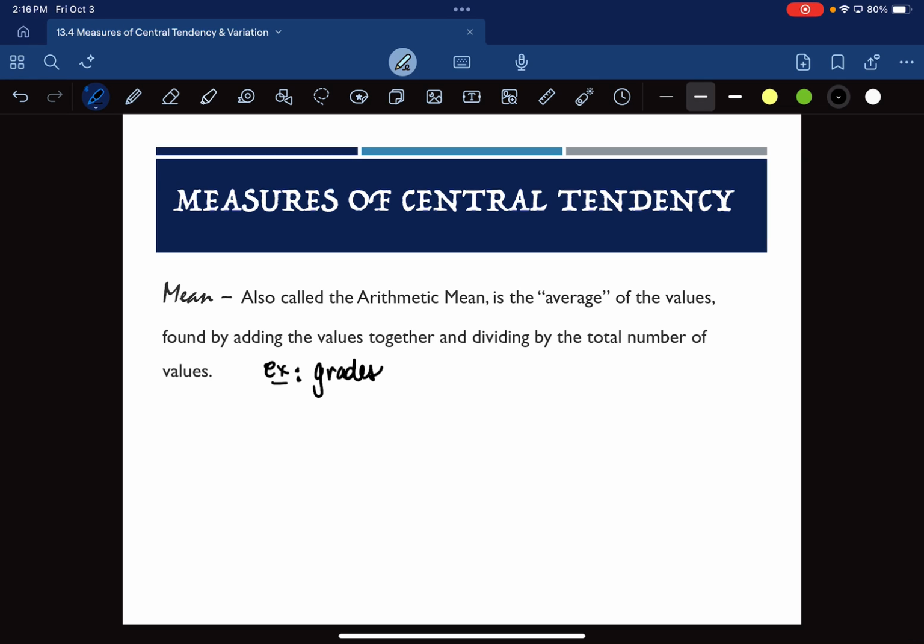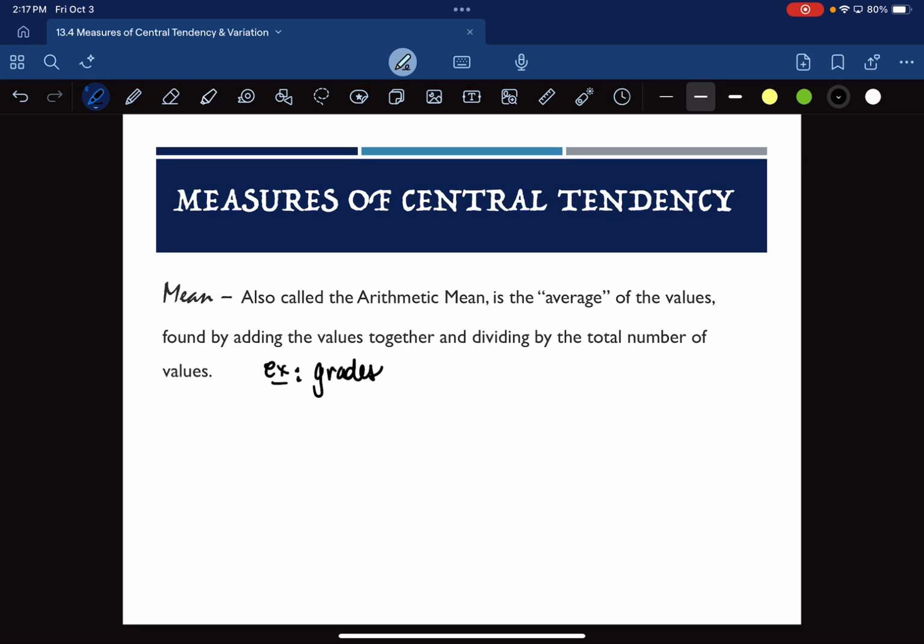If I want to look at how a class as a whole did on an assignment, which I typically will do, not in these classes because we grade them a little differently than ours, but if I do this for my contemporary math class or my trig class, I add all the grades together and I divide by the total number of students who took the test. And I can figure out what the average score, the mean score, was for that class.